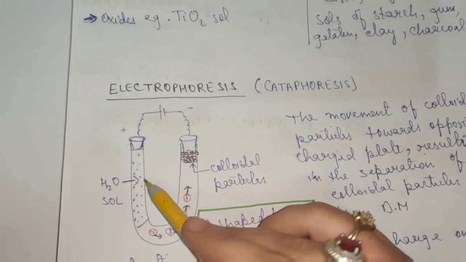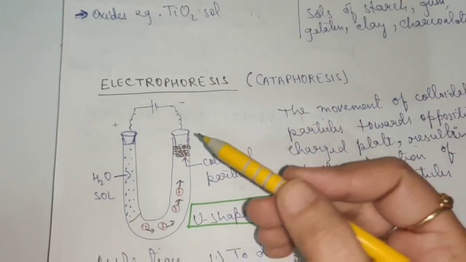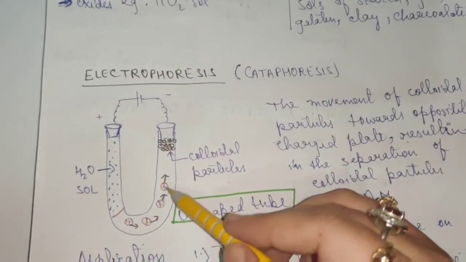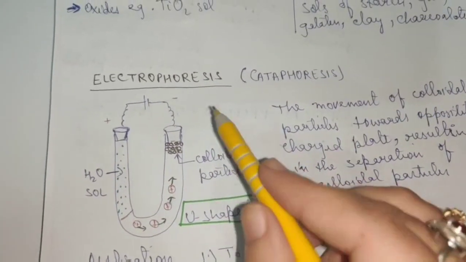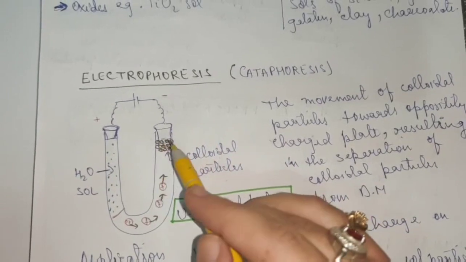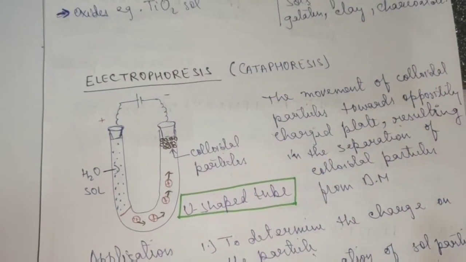So children, this method basically leads to destruction of colloidal sols, because the colloidal particles are getting aggregated and the dispersed phase and dispersion medium are getting separated from each other. This is known as electrophoresis or cataphoresis. So I hope this method is clear.